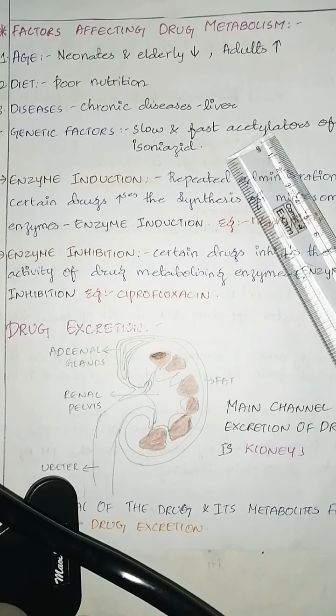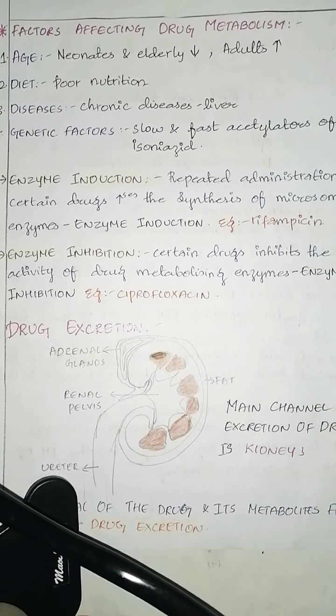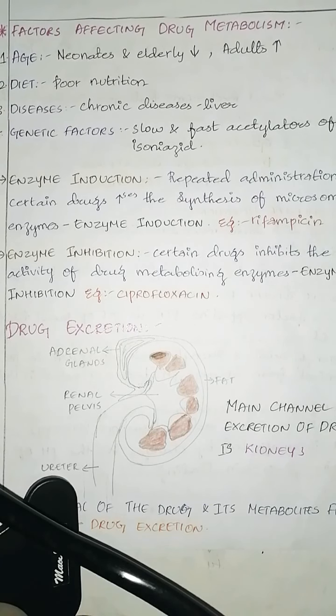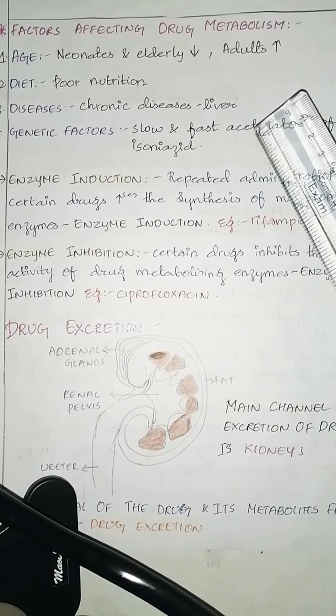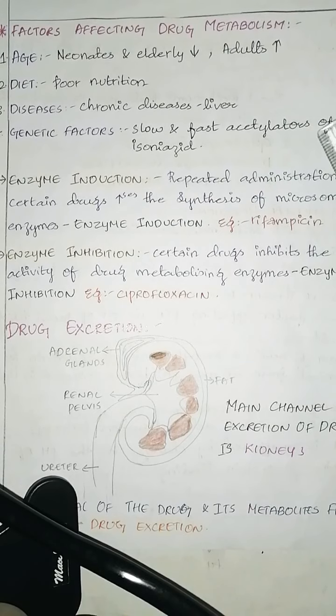Next is genetic factors. The study of genetically determined variations in drug response is called pharmacogenetics. An example is slow and fast acetylators of isoniazid.